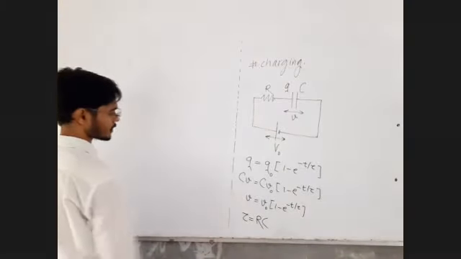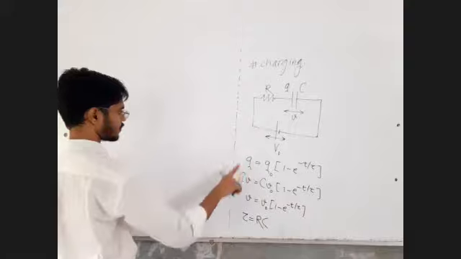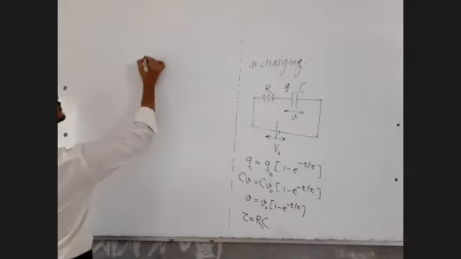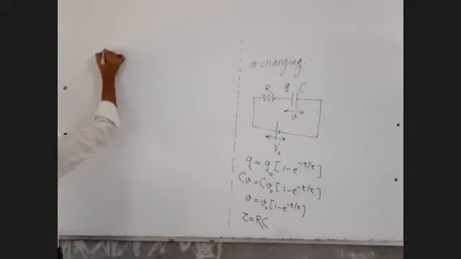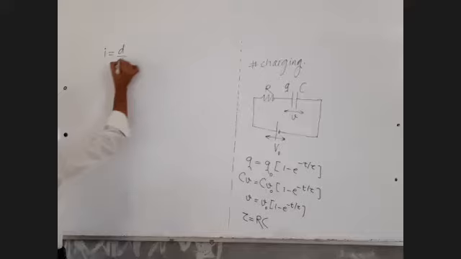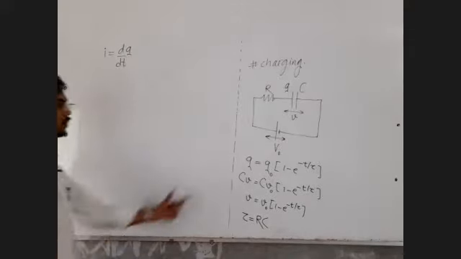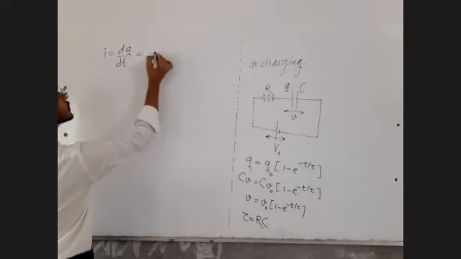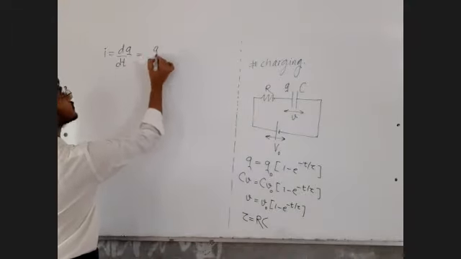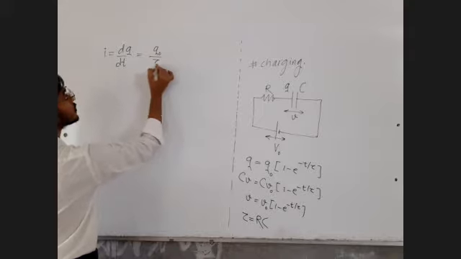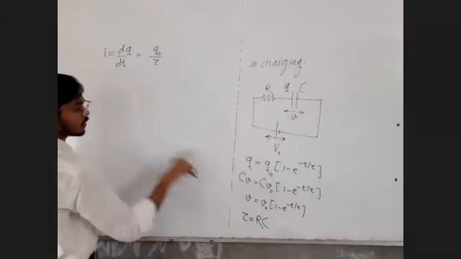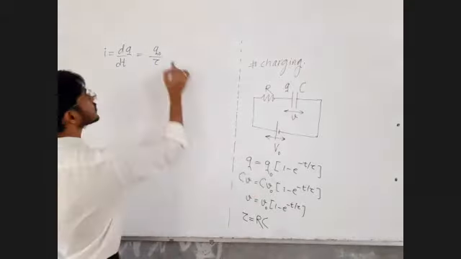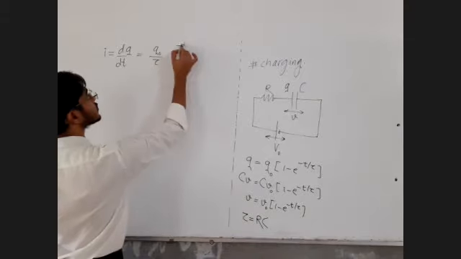The instantaneous current through the capacitor, we have also figured that out. I is equal to the rate of charging of the capacitor, meaning dq by dt. The q value is already known to us, and after taking the derivative of this, we got this equation with Q0 upon tau.